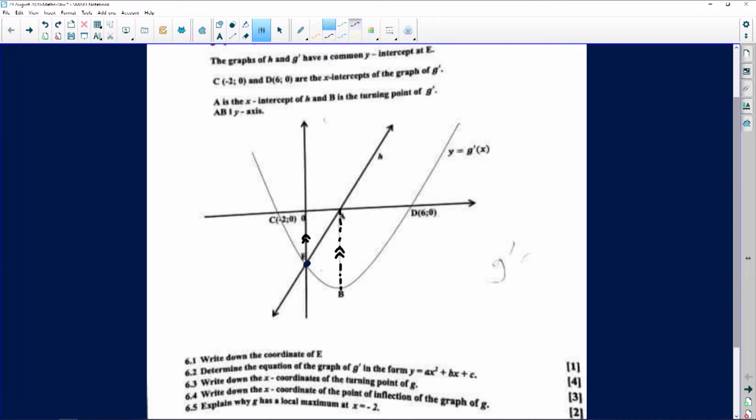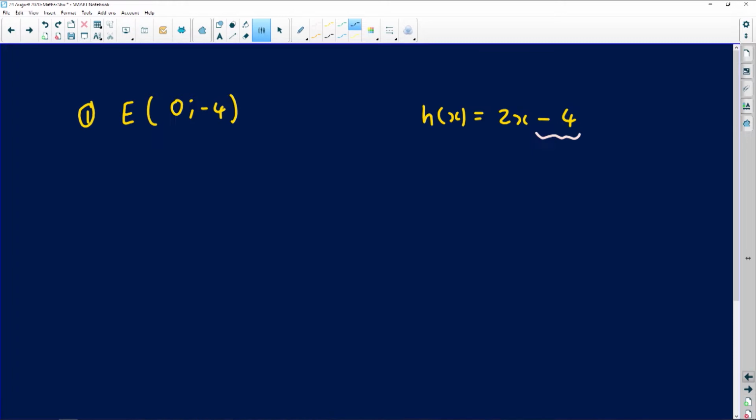So what do we know so far about the parabolic function? We know its x-intercepts, C and D, and we also know the coordinates of point E. We just found them from the previous calculation. So if you allow me, let's put it here: for number 2, we are interested in the equation of the quadratic function. That quadratic function has the following x-intercepts. It's passing at negative 2 here, it's passing at 6 here, and it's passing through some random point E with coordinates 0 and negative 4.